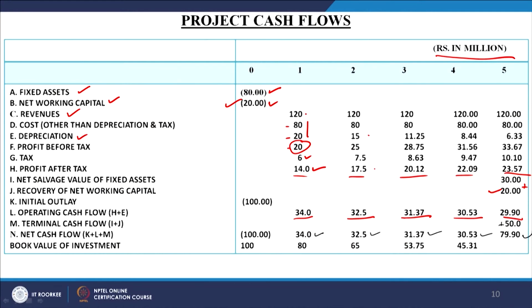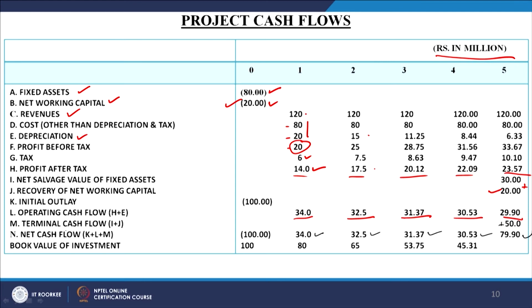It explains the entire process here, how to calculate the cash flows. In this problem we have taken that the cash outflow is in the beginning year only, in the current period during which the project is going to be constructed, and then over the next 5 years. The life of the project is limited to a period of 5 years, and within that period we are going to have this much cash outflow and this much cash inflow. Net cash flow is going to be this much, because in the last year when you dismantle the project, you will get the terminal cash flows also, along with the operating cash flow.